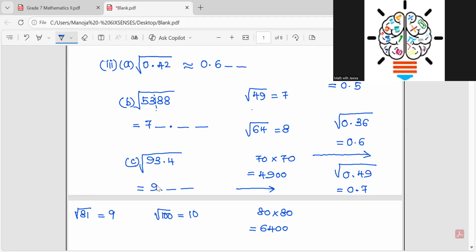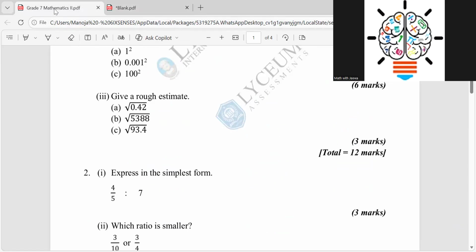So you just write the number you can figure out, and then the rest of the digits, you just mark as blank. It can be 7 something, we don't know, 0.6 something, and 9 point something, we don't know that something. That is why they have asked us to write the rough estimate value, right? Okay, children, once you are done with this, now we are done with question number 1.